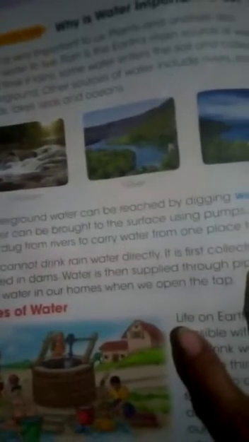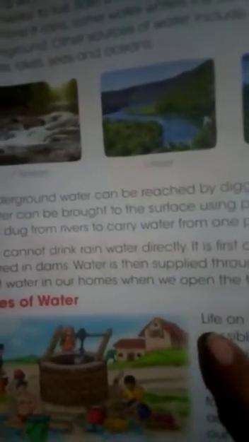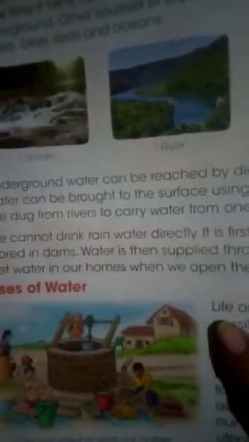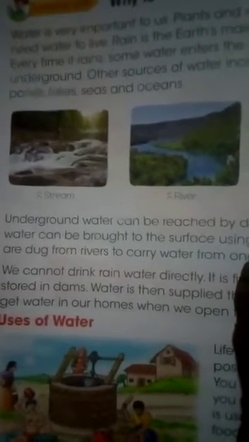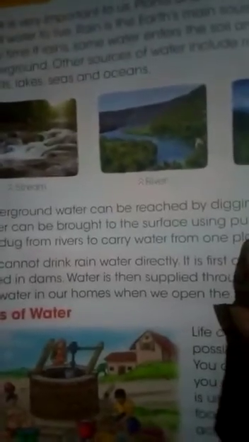Okay, underground water can be reached by digging wells. When we dig wells, or we dig land, we get water. Means we dig it a lot, so we get water. This water can be brought to the surface using a pump. Okay, how do we get that water? We get that water by using pumps.